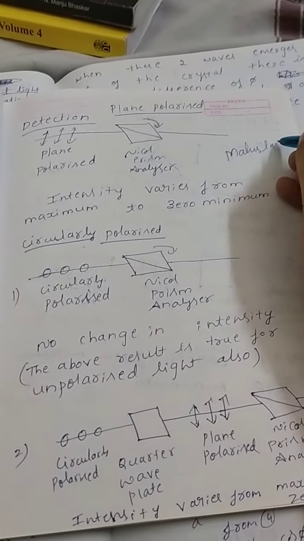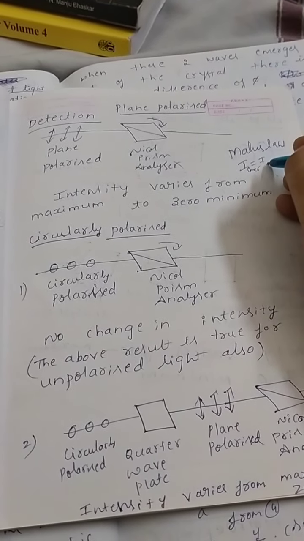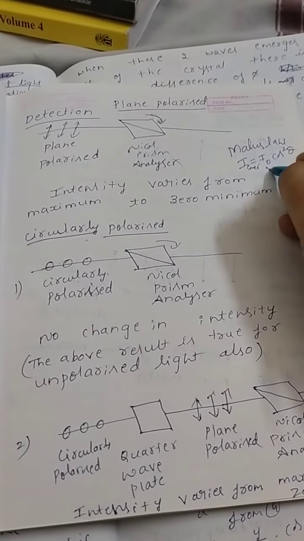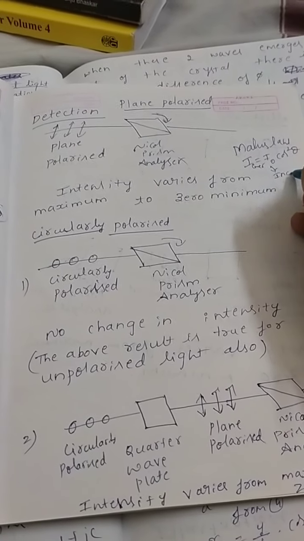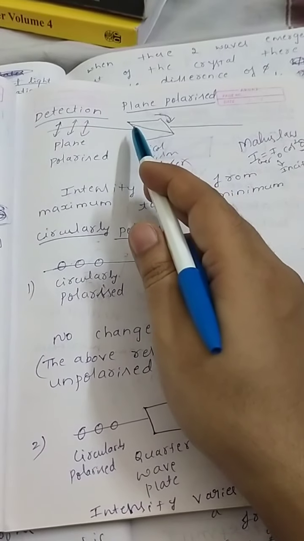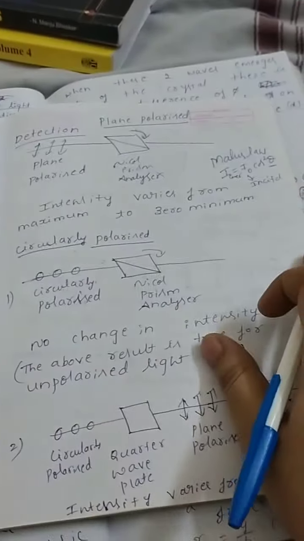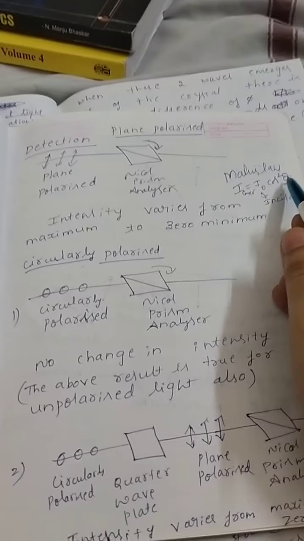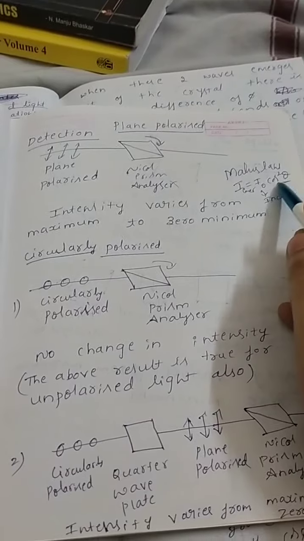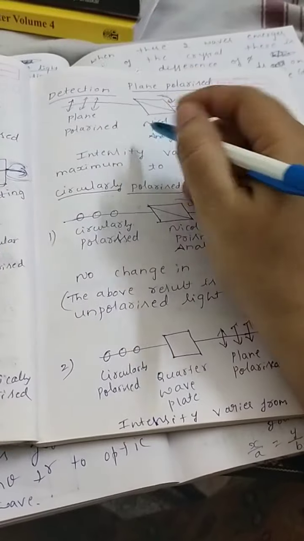Malus law says I emergent is equal to I naught cos square theta, where I naught is the intensity of the incident light and theta is the angle between the optic axis or polarizing axis and the direction of vibration. For other angles the cos value reduces, but for cos 90 this value becomes 0, which means the emergent intensity becomes 0. So at one particular angle it becomes 0.